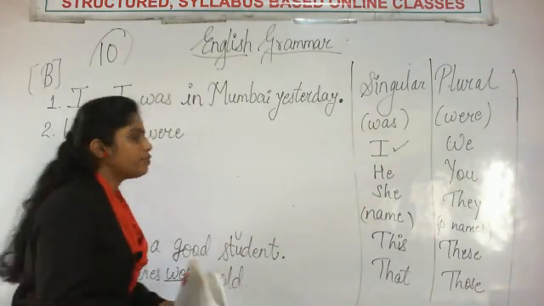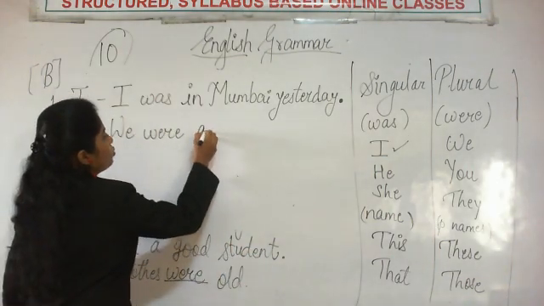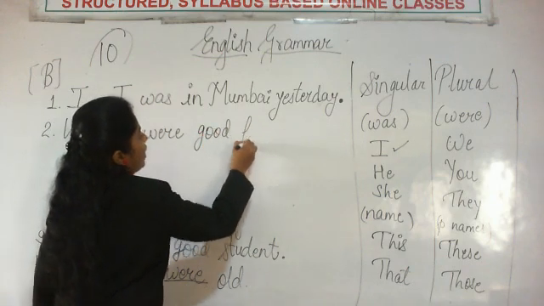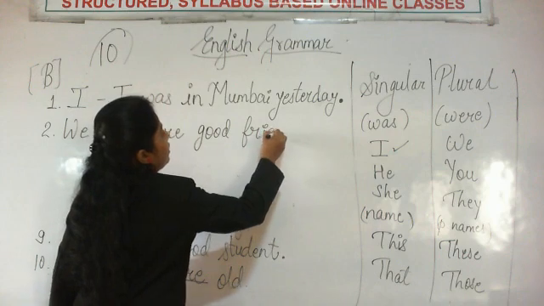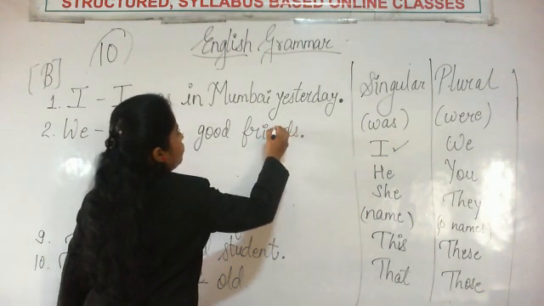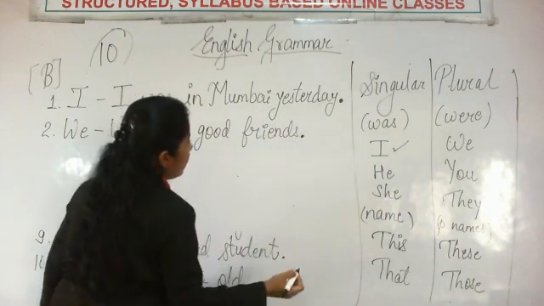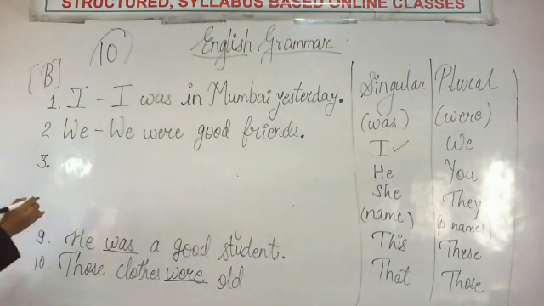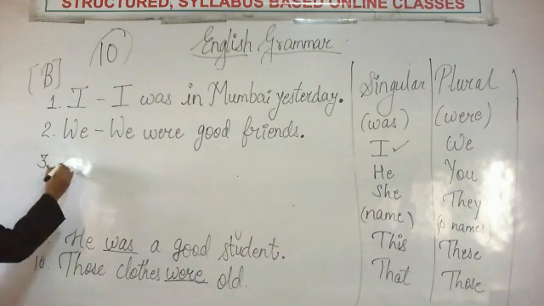Let's say good friends. We were good friends. F-R-I-E-N-D-S. We were good friends. Add a full stop at the end. Then number 3. They.